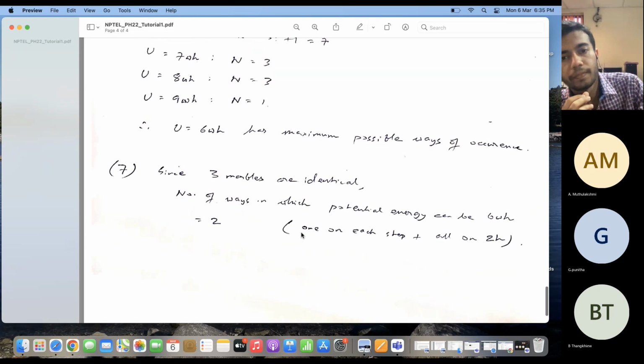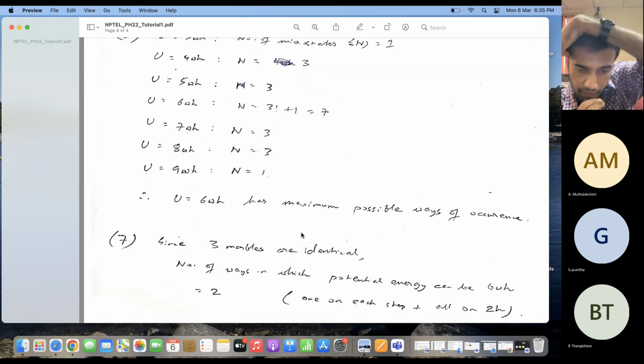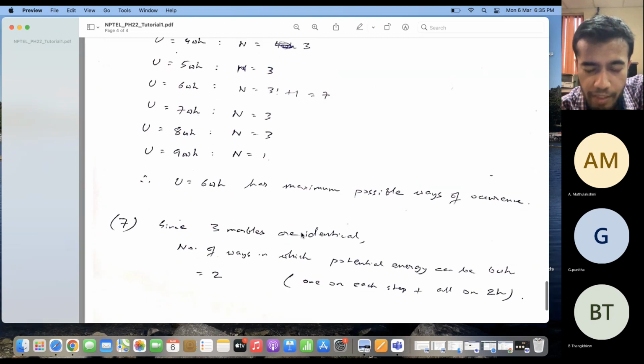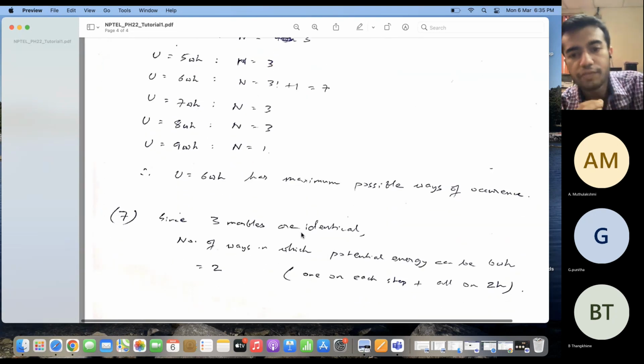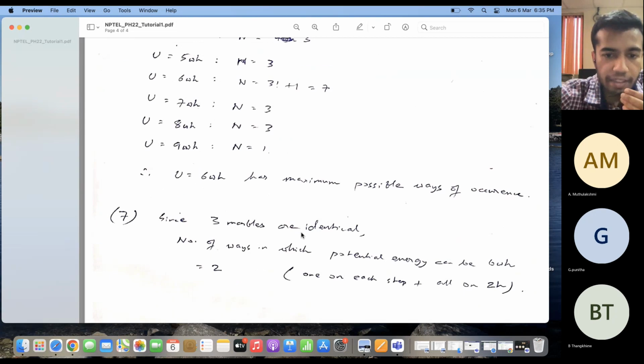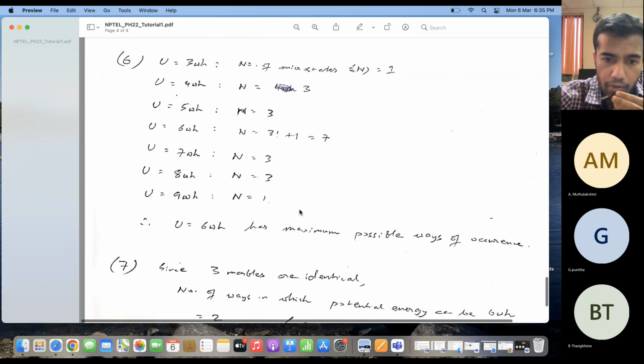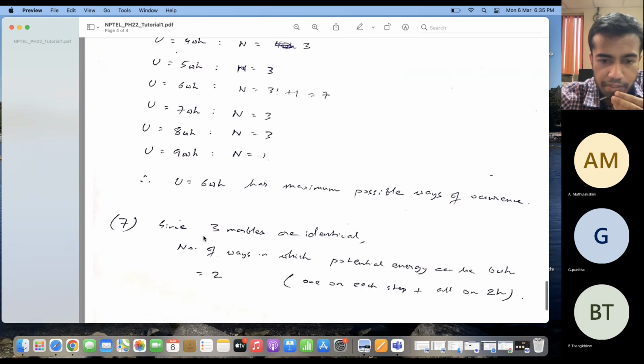Okay. So if there are no questions, this is an important part in statistical mechanics, in the sense that you have to see whether the entities which you have are distinguishable or not. Basically, if you have distinguishable entities, you can have a different number of microstates than when you have non-distinguishable entities.